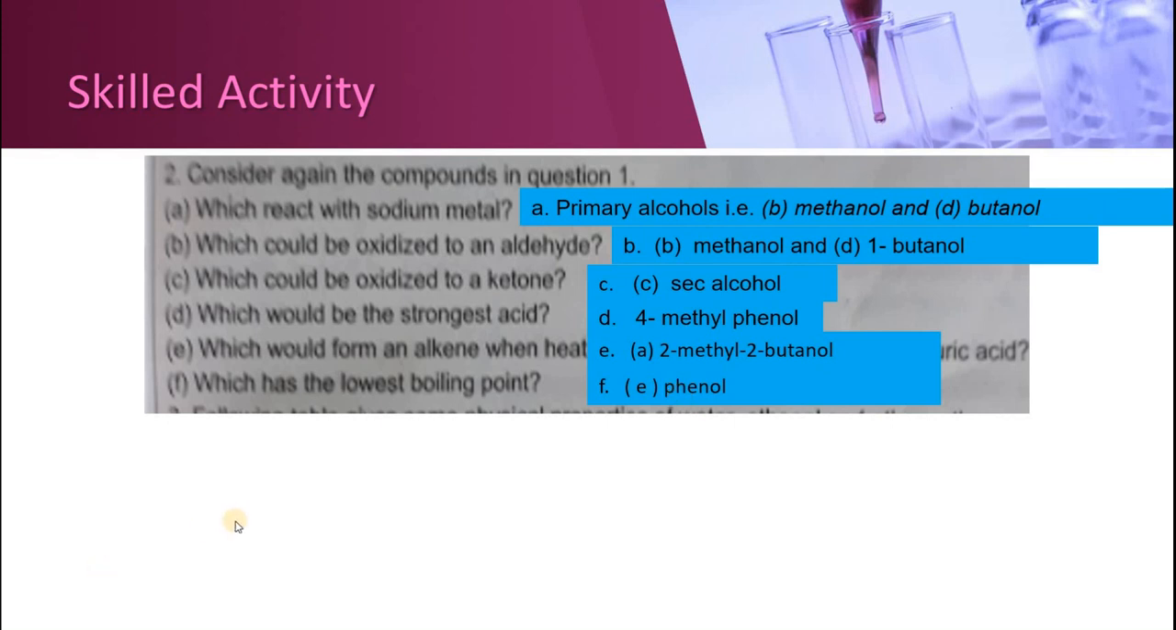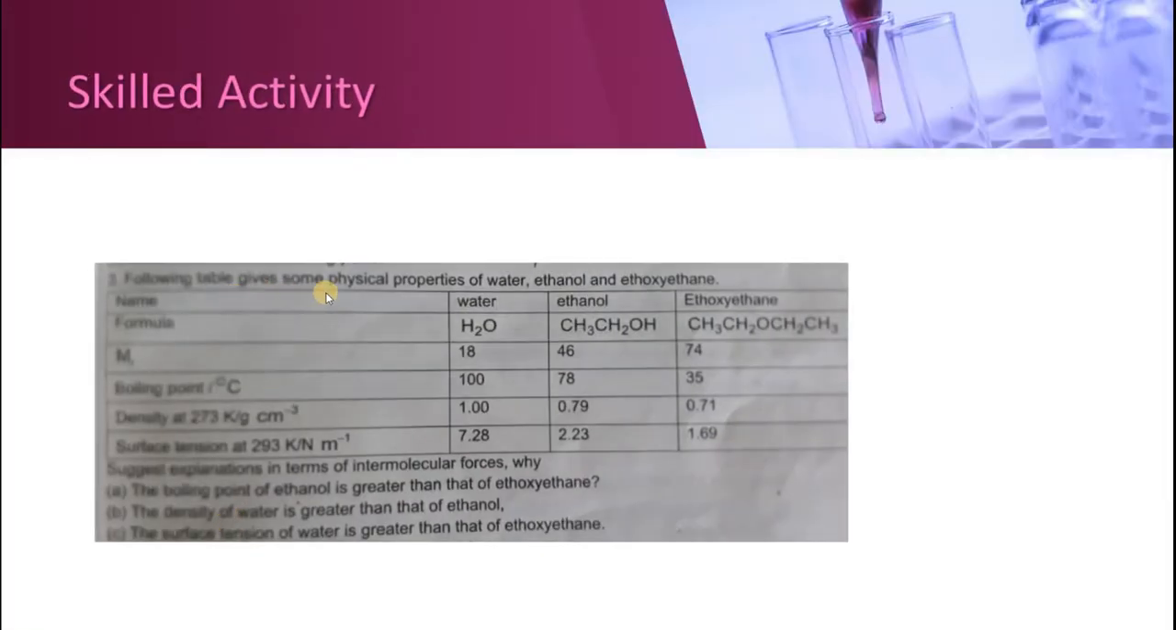That's why. Moving on towards the next question from the skilled activity. The following table gives physical properties of water, ethanol and ethoxyethane. You can see the physical properties, the boiling point, density, surface tension are mentioned. Suggest explanations in terms of intermolecular forces for why the boiling point of ethanol is greater than that of ethoxyethane. Ethanol has hydrogen bonding and there is no hydrogen bonding in ethoxyethane.